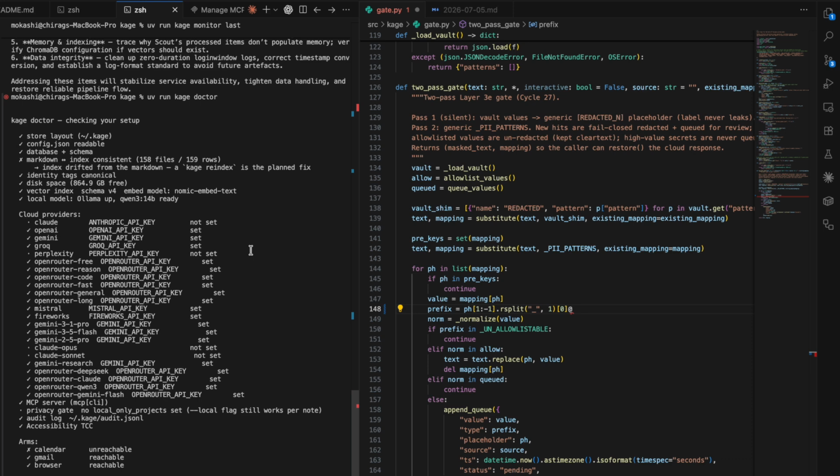All covered in production code, not demos. Kage is the shadow, invisible infrastructure that makes every AI tool you use already a little smarter, a little more aware of who you are and what you're working on.